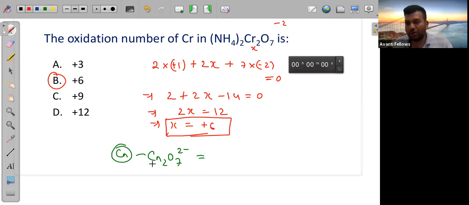See, we don't know chromium, so I will take it as 2x. 7 into -2, because oxygen is -2. And the total charge here is given as -2, so here it will not be 0. It will be -2 because the total charge is -2. Now you can solve it. 2x minus 14 is equal to -2.